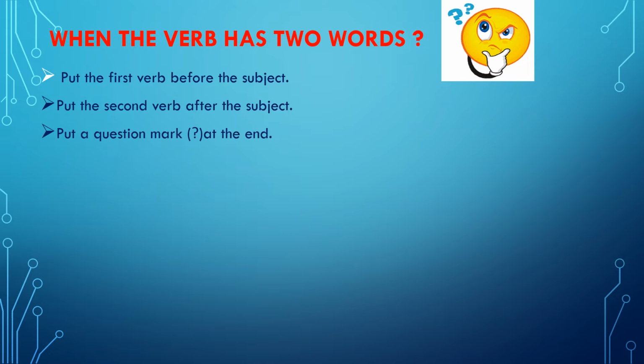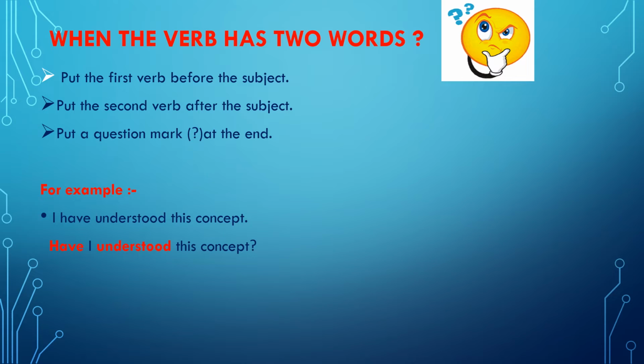For example, I have understood this concept. In this sentence, there are two verbs. The first one is have, and it is a helping verb, and I have already told you that we will be learning about helping verbs later on. Another verb is understood, which is a main verb, or you can say it is a second verb.